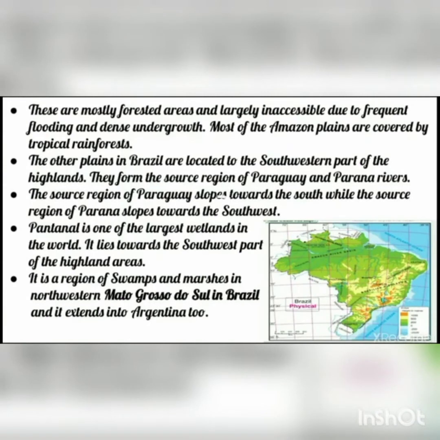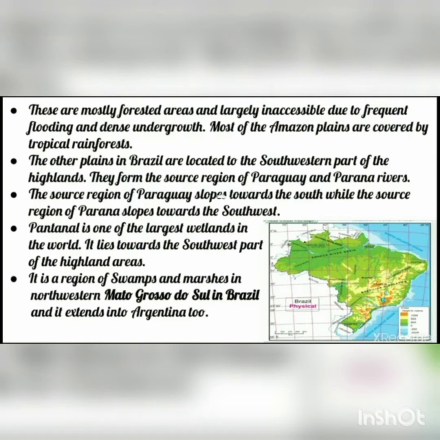The width increases. These are mostly forested areas and largely inaccessible due to frequent flooding and dense undergrowth. So this area is mostly covered by forest and is largely inaccessible, meaning not easily approachable, because floods are frequent, and dense undergrowth means it is covered by trees, shrubs and all. Most of the Amazon plains are covered by tropical rainforest.